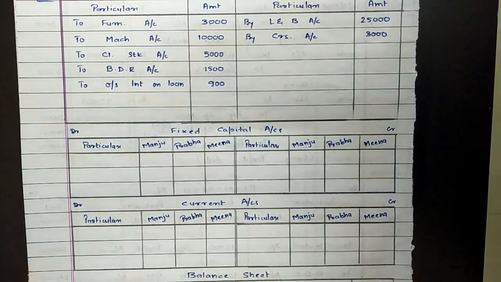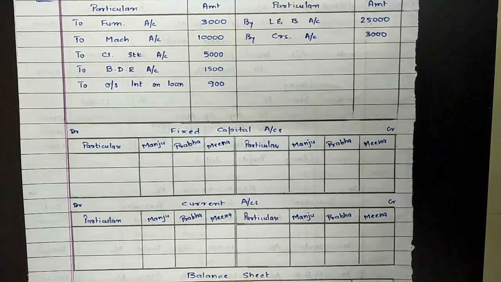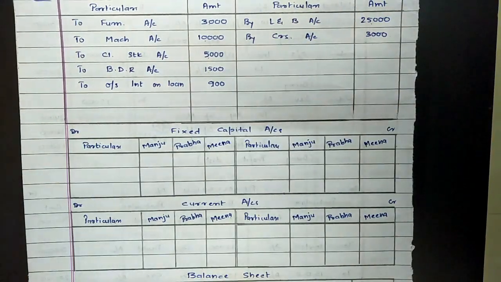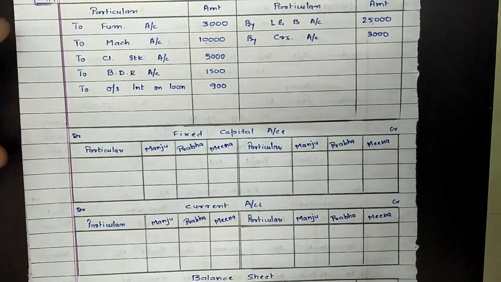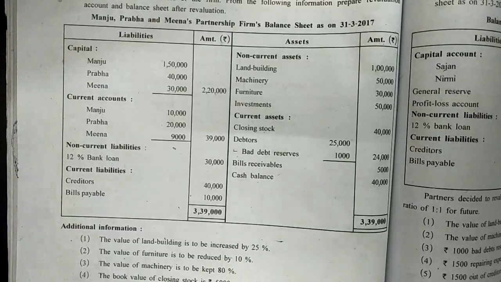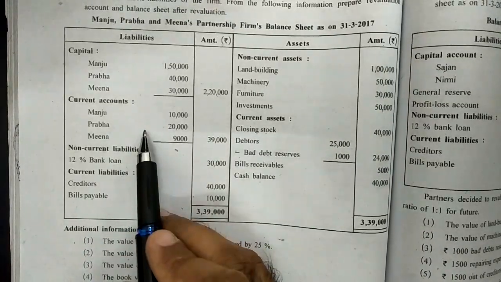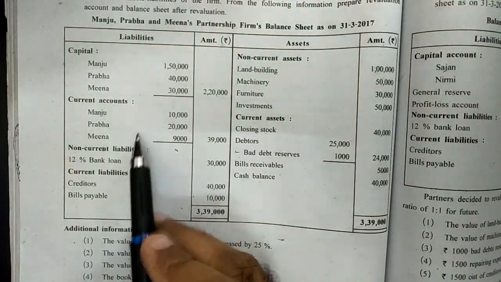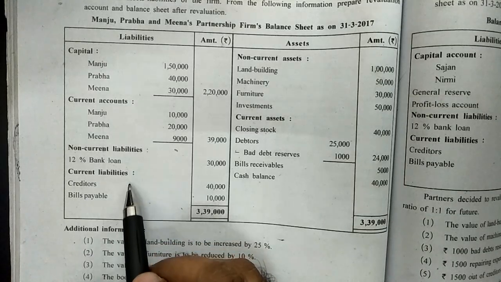That was all with regard to adjustments. Now posting of remaining entries from balance sheet which were previously not recorded here. Let us go through that again. Going through the question again, capital and current account will be posted in their capital and current accounts. Bank loan is already dealt with.